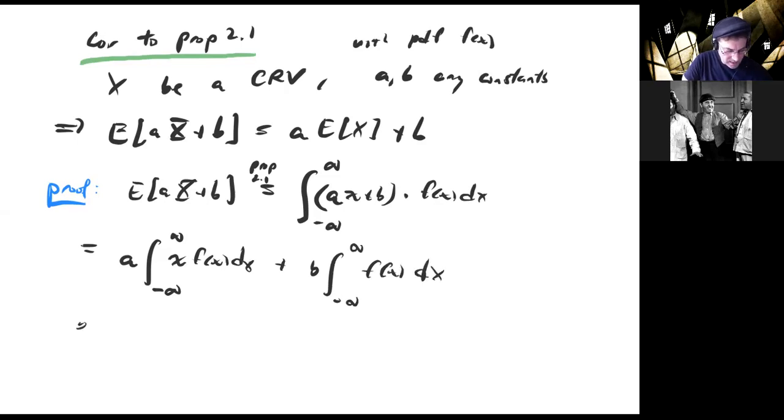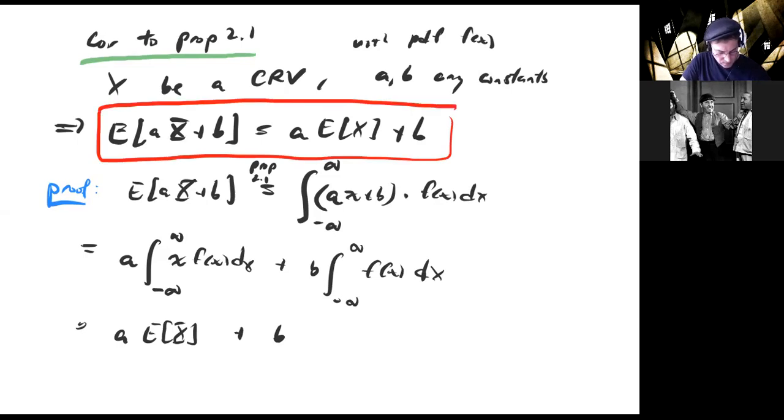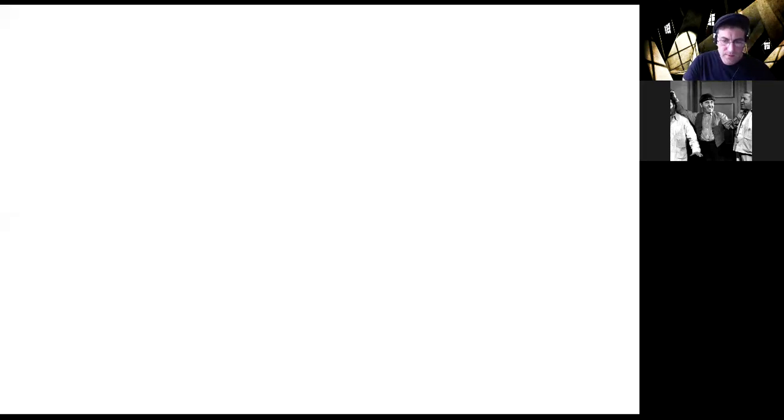But the first term is a times the expected value of x, and the second term is b times the integral, the area under the PDF, which is 1. So that does it. That shows you why this is true. That's the proof.